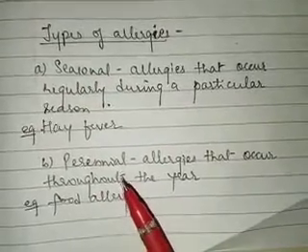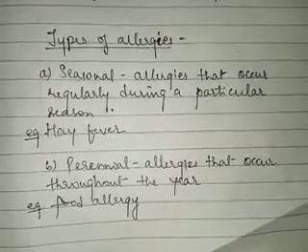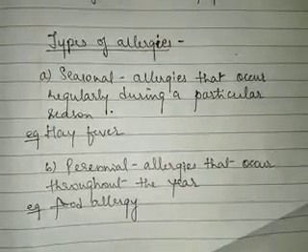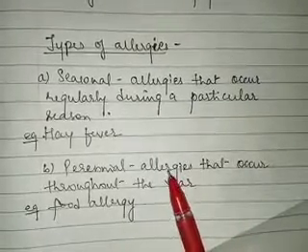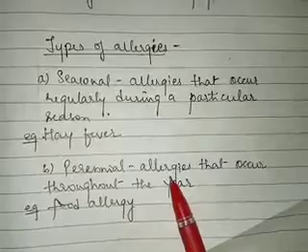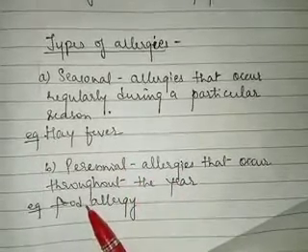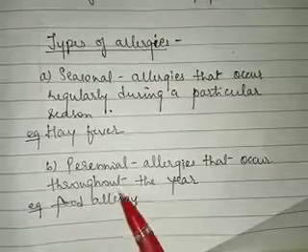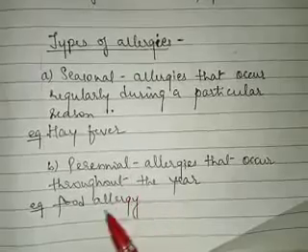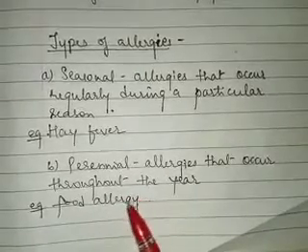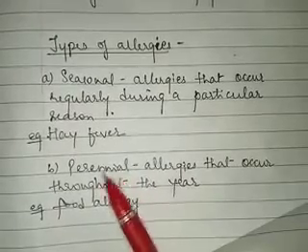Next we come to perennial allergy. Allergies that are not caused during a particular season but occur throughout the year are called perennial allergy. Here we have examples like food allergy, dust allergy, allergy to pet fur. Dust will be present throughout the year around us, so dust allergy will be considered as perennial allergy.